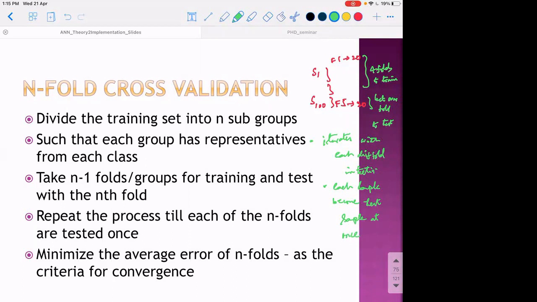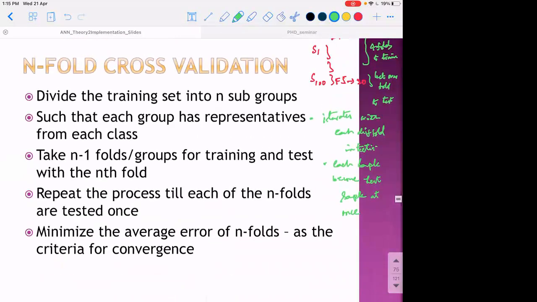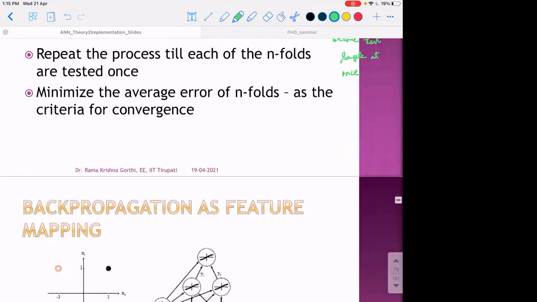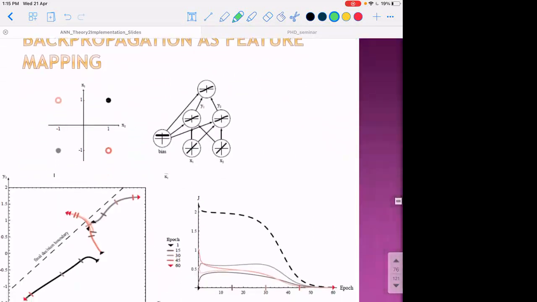Right, through this procedure, this will enable us to evaluate the model on each of the samples as a test sample, and reasonably gives a high accuracy while training the overall network, and a more generic solution to the classification or decision boundaries. Here you can see some examples of the classification.